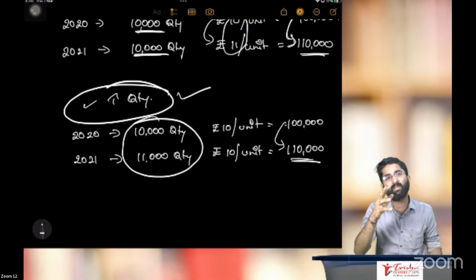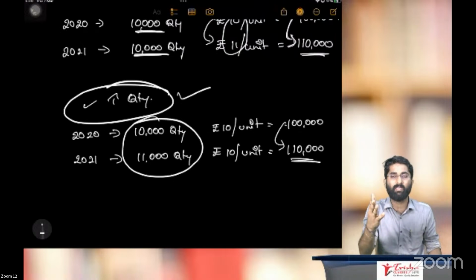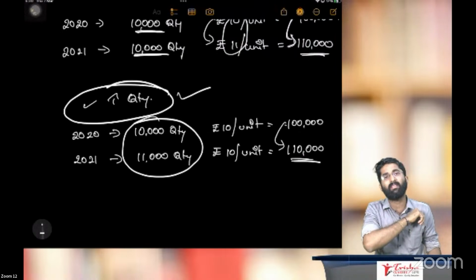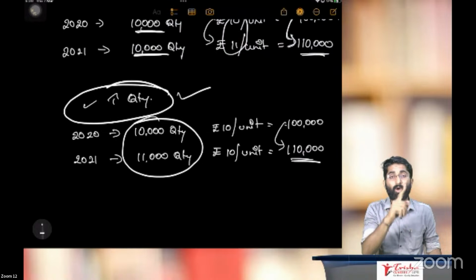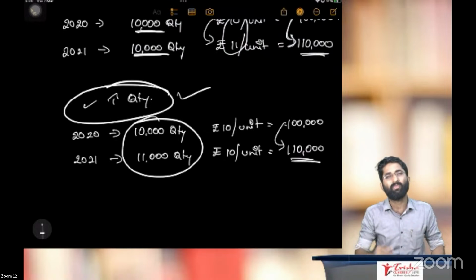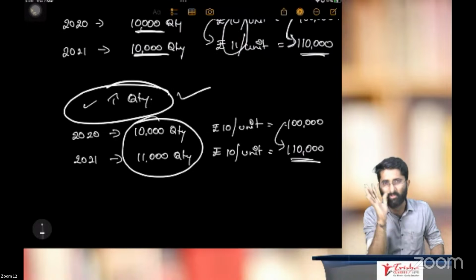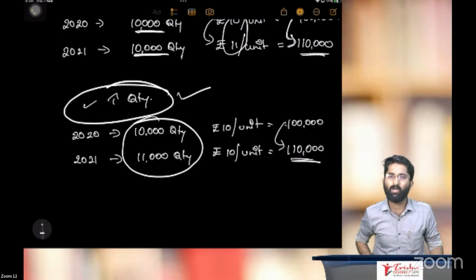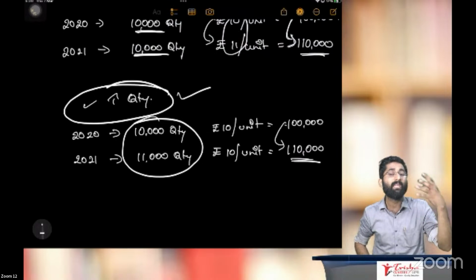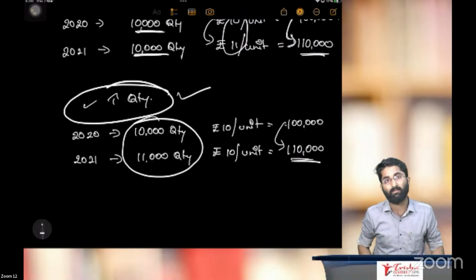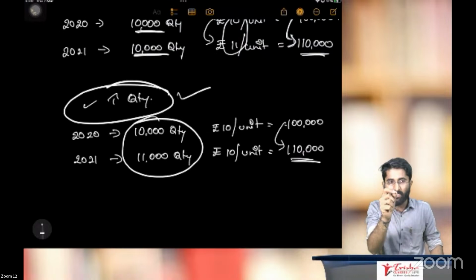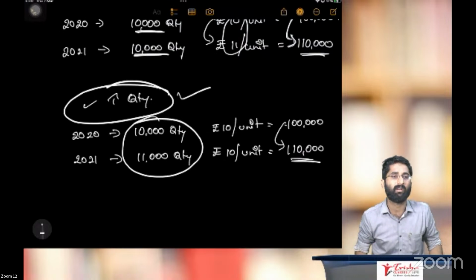That's why we are calculating real GDP, not because of inflation. I want to eliminate the effect of inflation. I want to see the actual increase in the earning capacity.